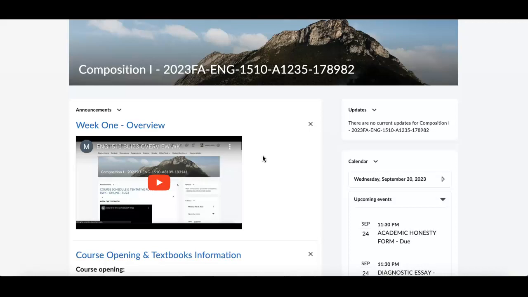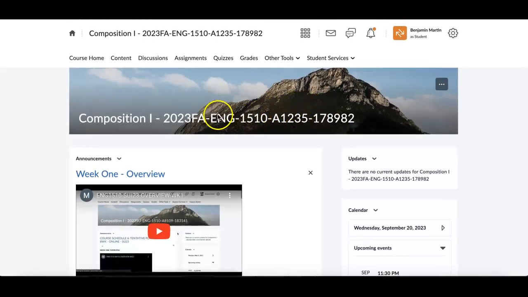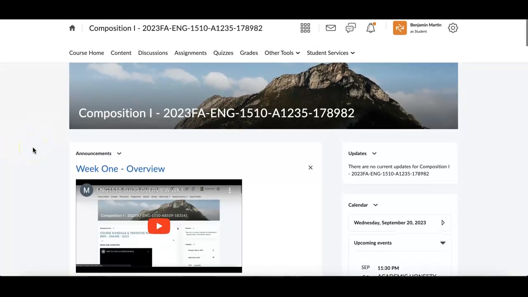This is an online asynchronous course and these particular sections are 12-week. This is Comp 1. It is not necessarily going to be consistent here in the line with the section numbers or term. I do use some of these videos more than one semester at times, particularly overviews for just weekly basics. So you may see a different section number on here, but this is the Comp 1 12-week overview.